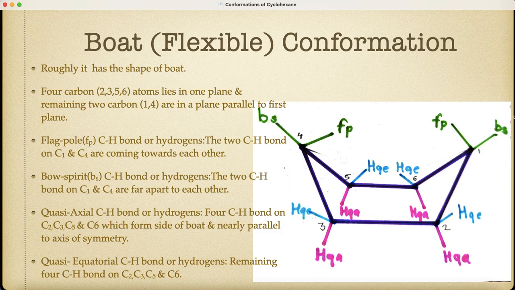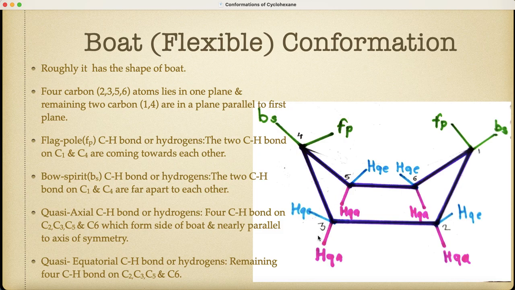The remaining two types are the quasi-axial CH bond or hydrogen. There are 4 CH bonds on carbon number 2, 3, 5 and 6, which form the sides of the boat and which are parallel to the axis of symmetry. They are called the quasi-axial CH bonds. The hydrogens attached to them are called the quasi-axial hydrogens. The CH bonds and hydrogens shown in pink are the quasi-axial ones.